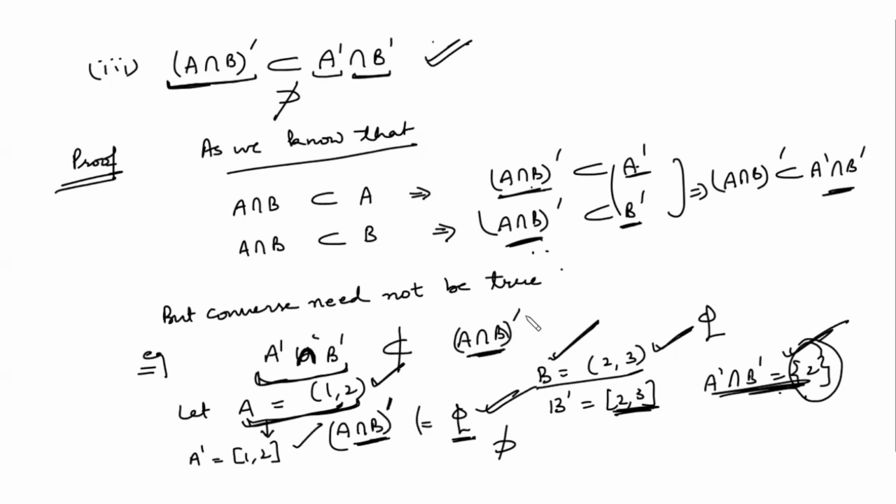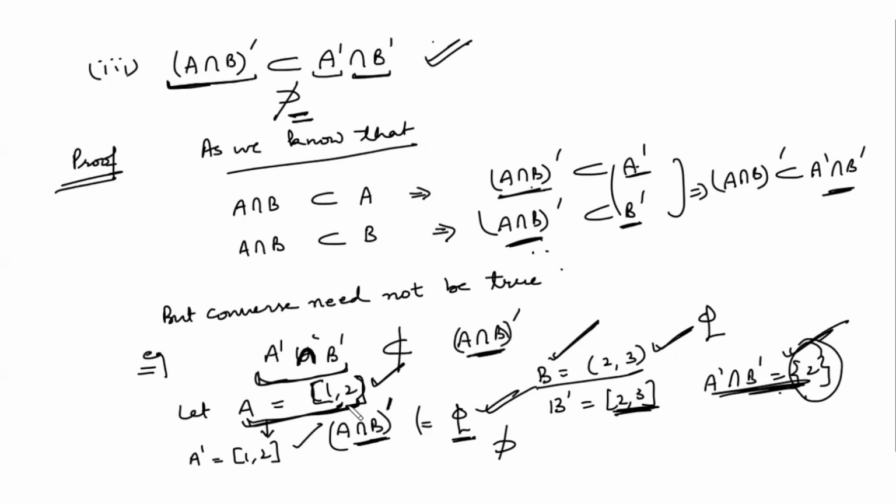Yes, ma'am. Can you give any example of a set where these two are the same, equal? It is not always necessary, but there may be some examples where these two are the same. Can you think of that? In this same example, if we take closed sets.